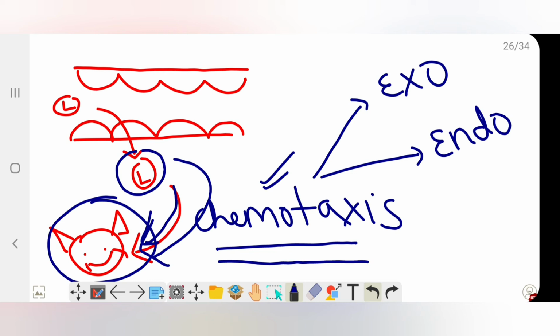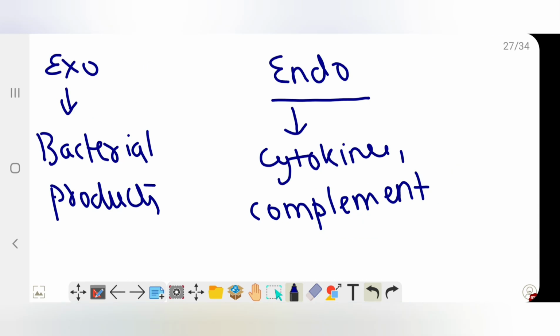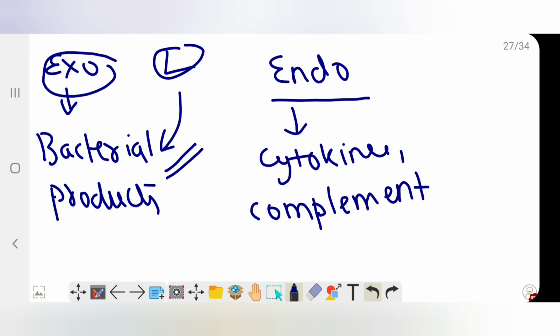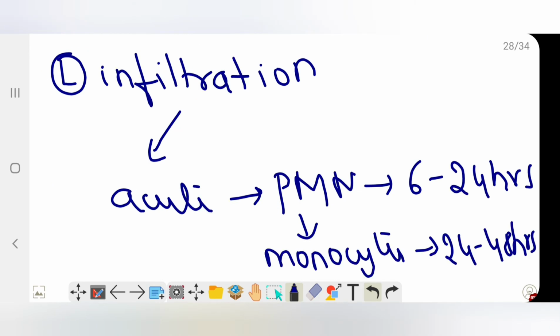Because of chemokines or chemotactic agents, which could be exogenous or endogenous substances. Exogenous substances are bacterial products; bacteria produce certain substances which attract the leukocyte to the site of infection. Endogenous substances, like cytokines or complement, will also make the leukocyte move towards the infection site.